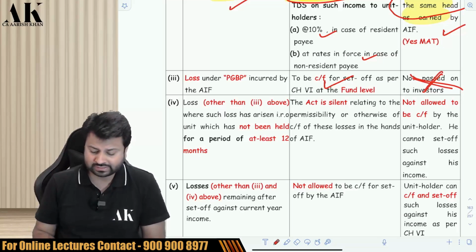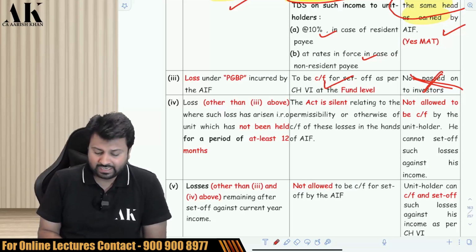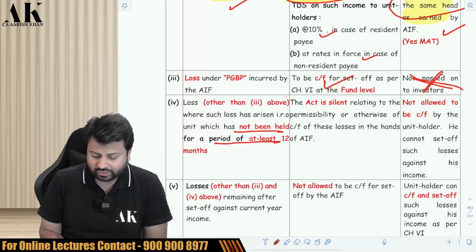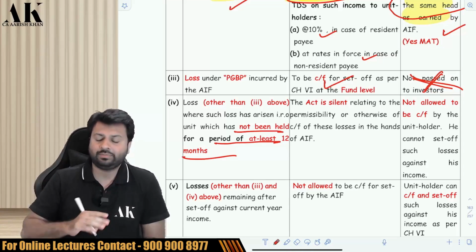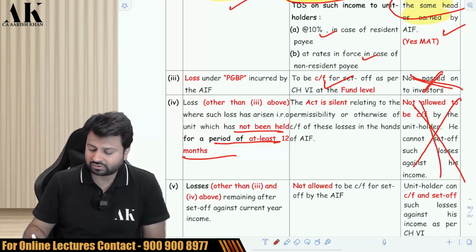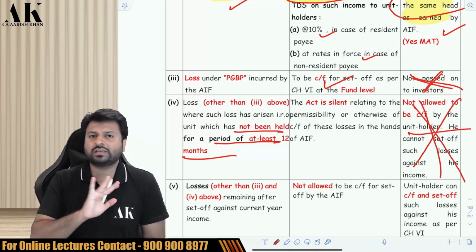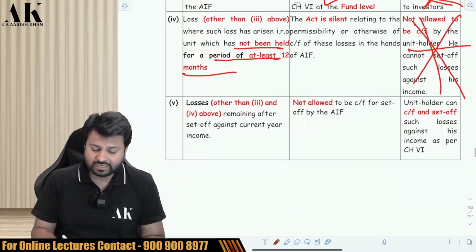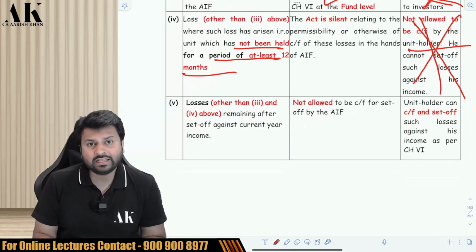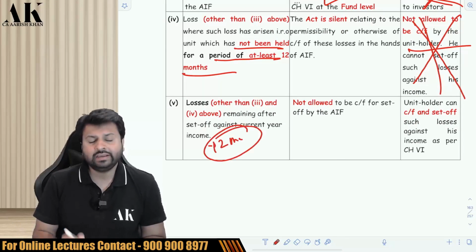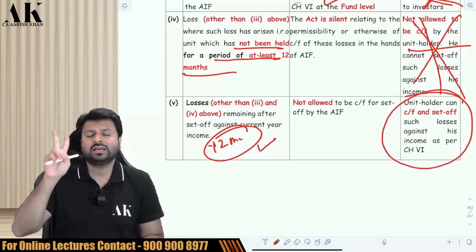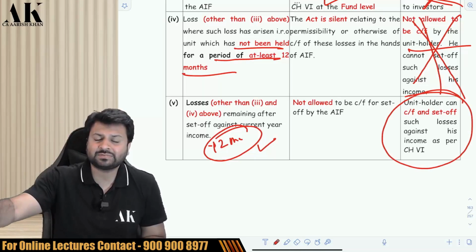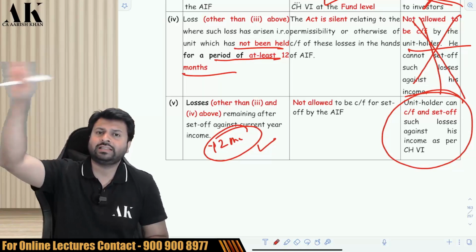What about other losses? If the unit holders have held the unit for less than 12 months, then you cannot carry forward that loss to the unit holder. It means if the unit holders have held the unit for at least 12 months or more, then the CG loss, IFRS loss and the HP loss can be given to the unit holder and they can carry forward.